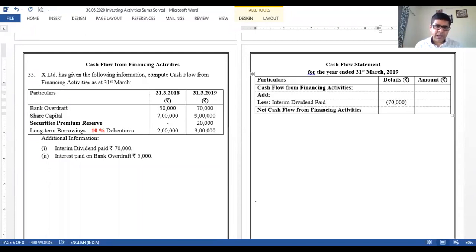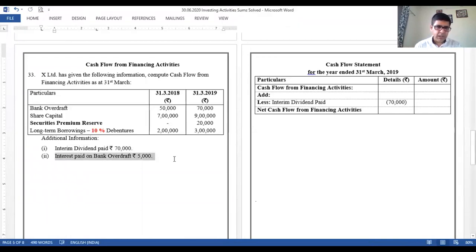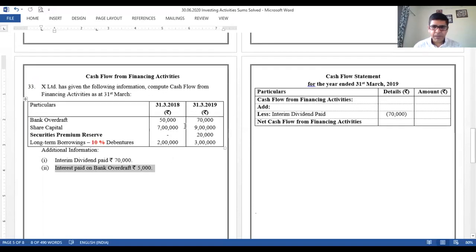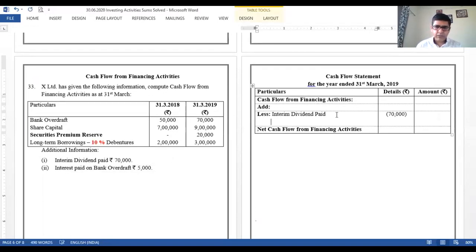70,000. The second effect of this, I'm sure we remember: in operating, the first part, the addition. Right, interim dividend paid, 70,000. The second adjustment talks about the interest on bank overdraft, rupees 5,000. Again, interest has to be paid by us. It's a payment, a cash outflow. Let us put it over here: interest on bank overdraft. So this amount has been paid. Amount is 5,000, so 5,000 has to be deducted. The second effect of this again, in operating, in the adjustments, we will add it over there.